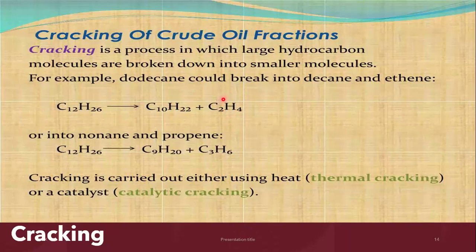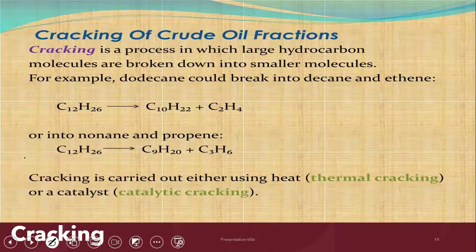So either we can go for a high temperature. If I use a high temperature, that is known as thermal cracking. Or if I use a catalyst, the catalyst we normally use is aluminum oxide or silica. I use one of these to perform the process of cracking. So either you can use high heat energy, high temperature, or you can make use of the catalyst.